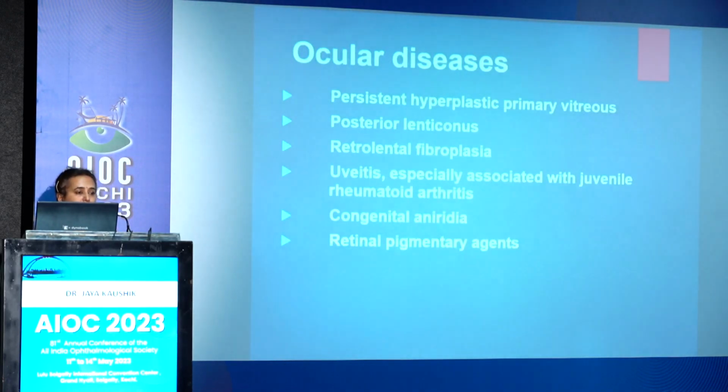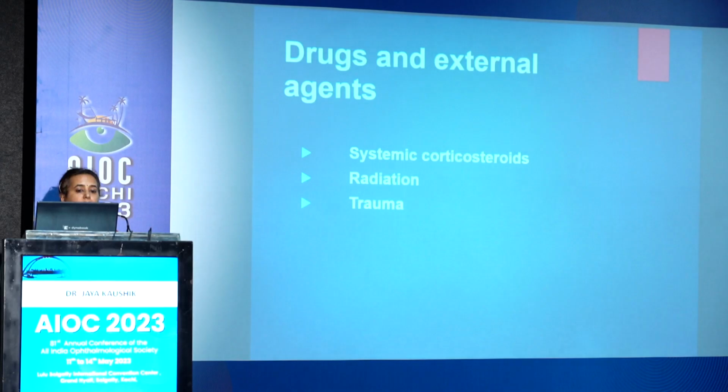Local ocular diseases, like children with juvenile rheumatoid arthritis, JRA, having uveitis, posterior lenticonus, retrolental fibroplasia, children on ROP treatment, congenital aniridia. These patients may also be associated with congenital cataract. Drugs, children with nephrotic syndrome on long-term steroids, radiation therapy, and trauma contribute to many of the most important causes of congenital cataract.